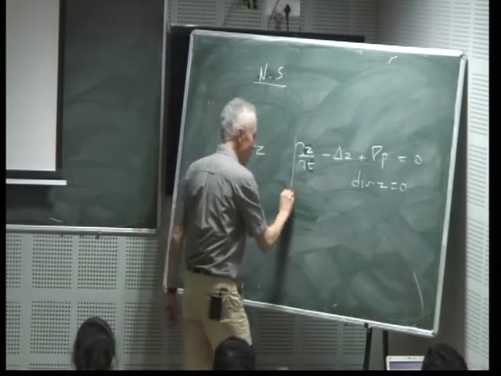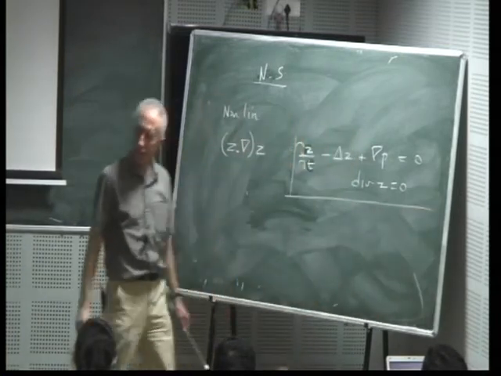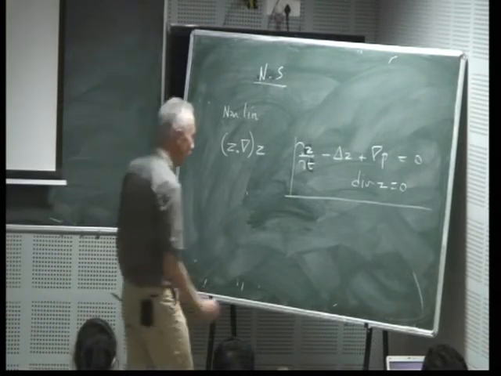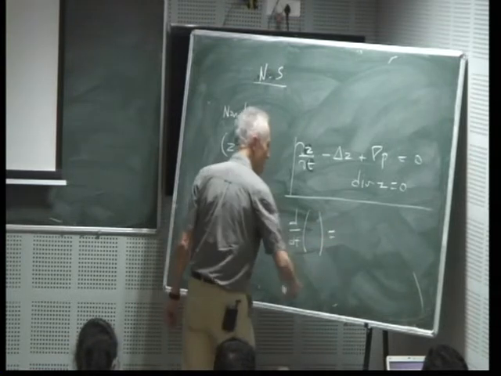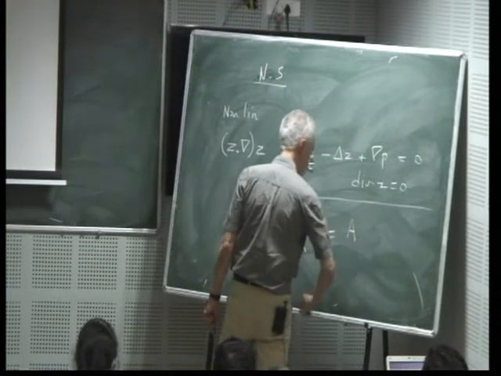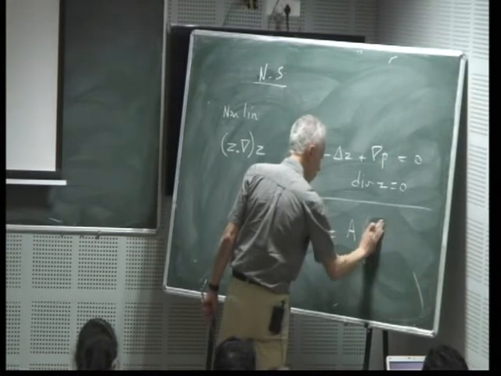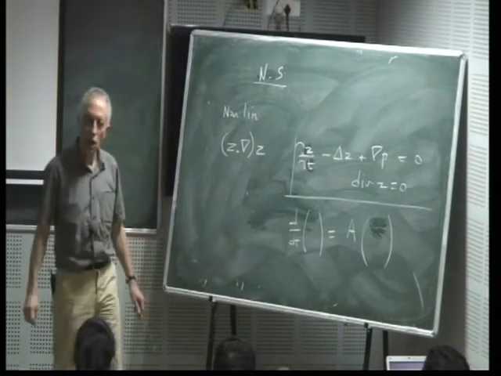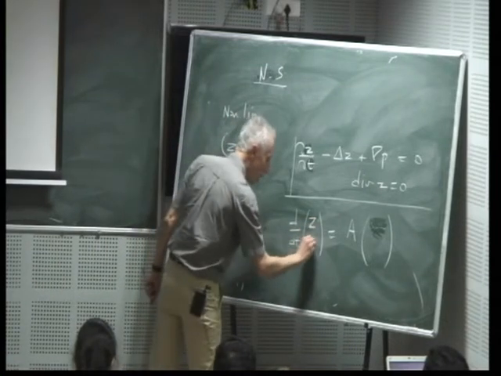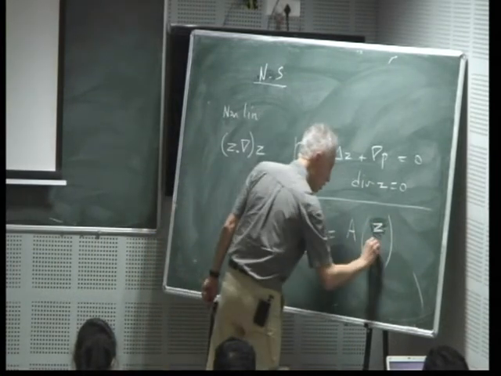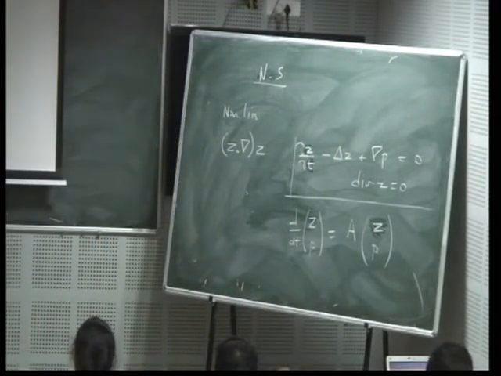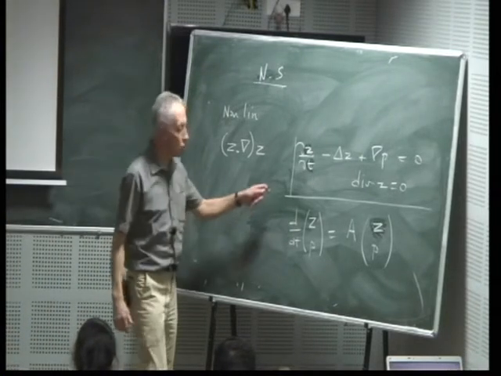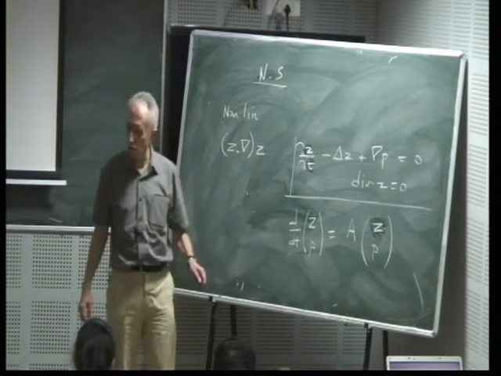So it's clear that you cannot write this system in the form d over dt of something equal to some A, where the something here would be the velocity and the pressure. You have two unknowns, the velocity and the pressure. You have an evolution equation, but the evolution equation is only for z, not for p. Okay?